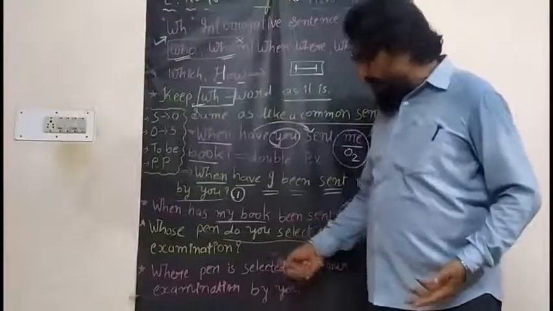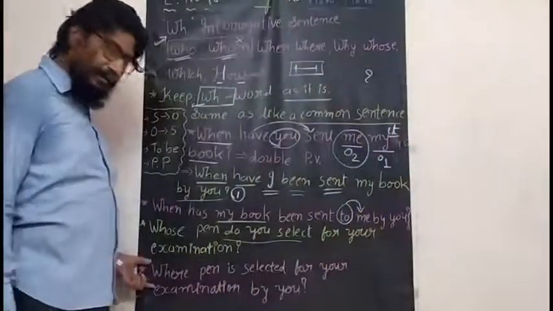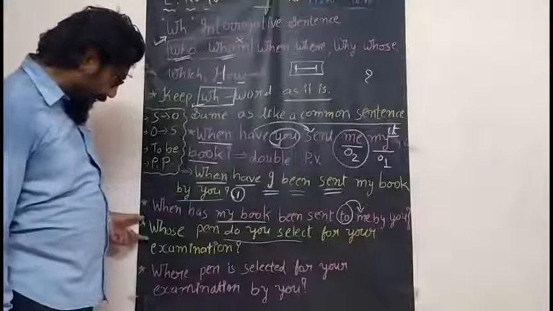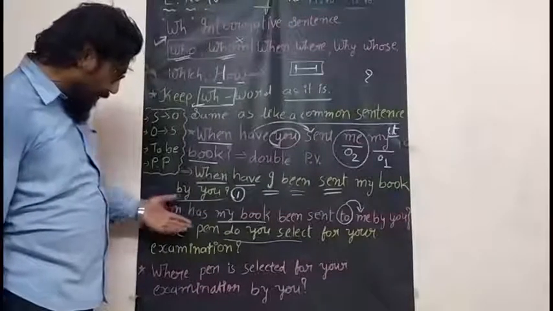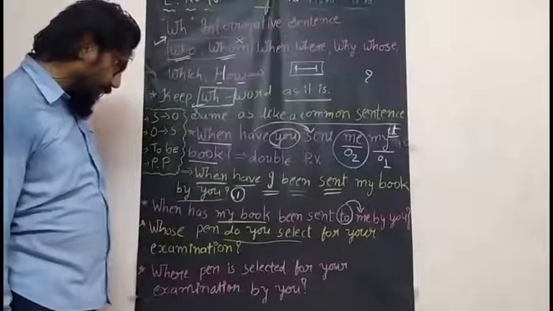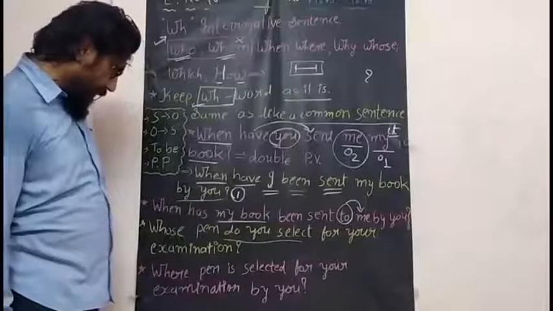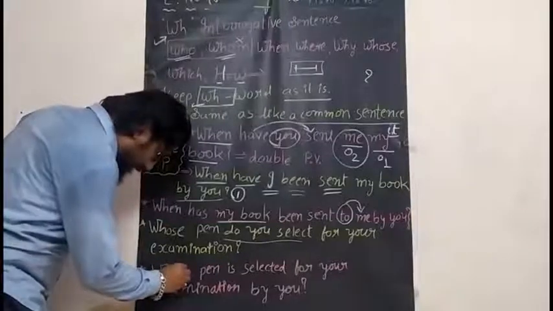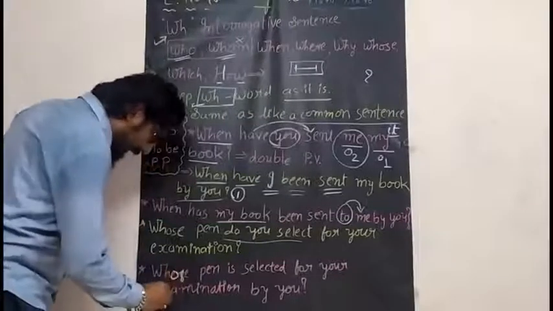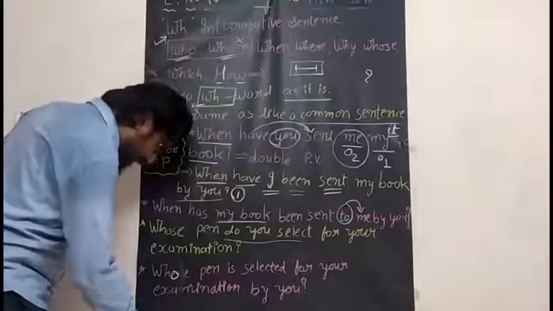The same thing is here. Where, whose pen, do you select for your examination? Here, whose, as it is without any change, we have to write.